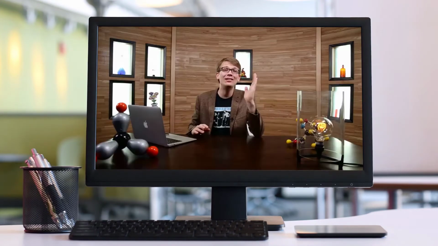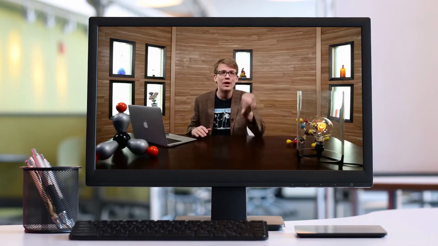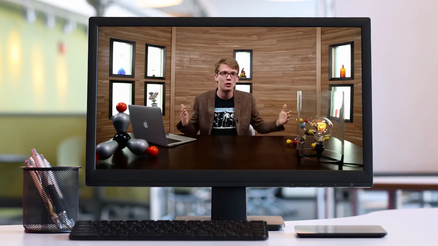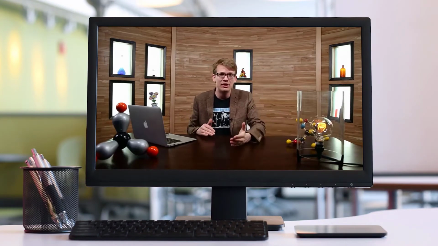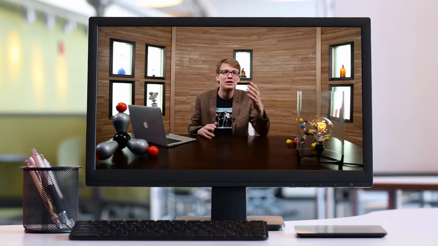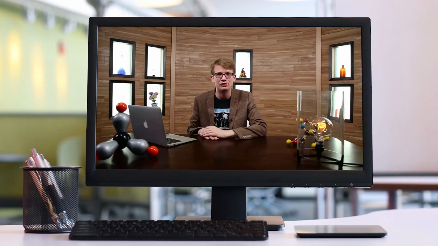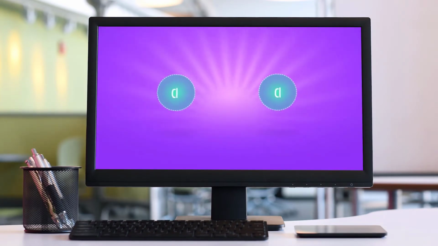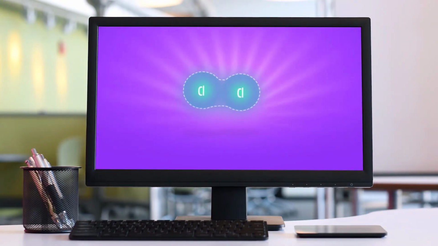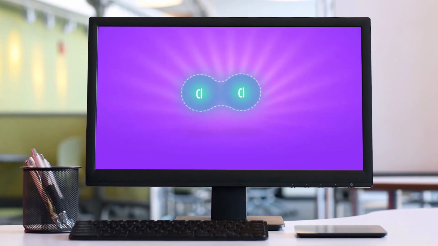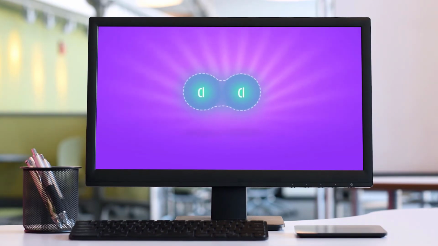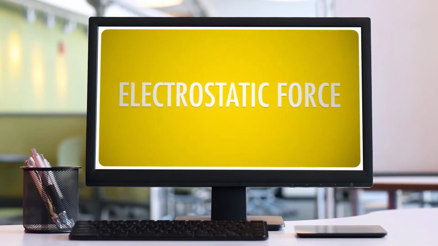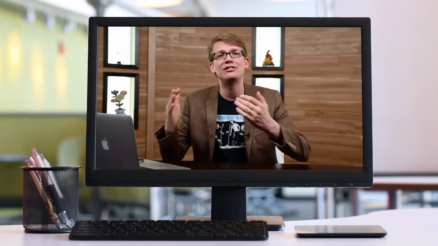First, why do atoms do this at all? Well, like everything else in the universe, atoms do whatever they can to reduce their overall energy. And they reach their lowest energy by achieving a balance between attractive and repulsive forces, being neither too clingy nor too aloof. So when two atoms approach each other, the electrons of each are attracted to the protons of the other. This is the electrostatic force. Like charges repel, opposites attract.